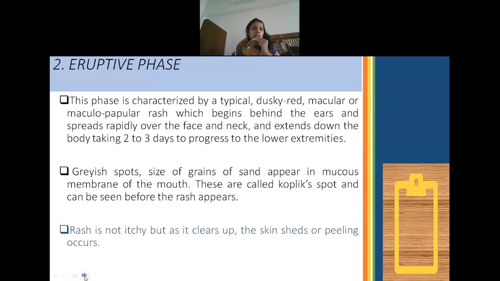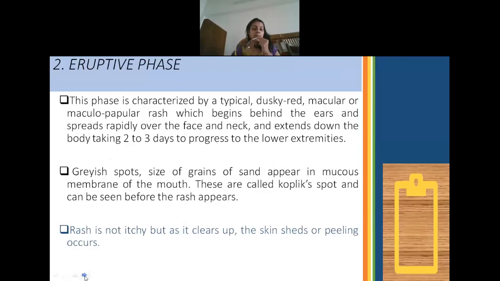The second one is the eruptive stage. This is a stage where there is development of a rash, which is usually macular or maculopapular. First, it appears on the face, that is, it could be seen behind the ears or in the neck region. After that, it will spread to the lower extremity and even to the trunk.